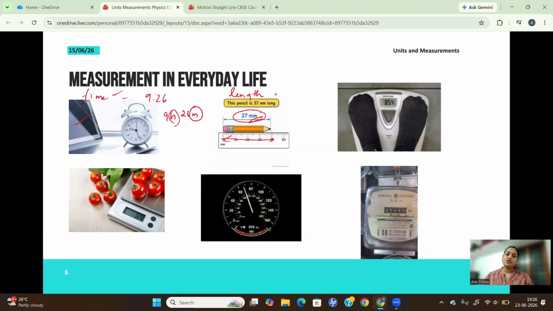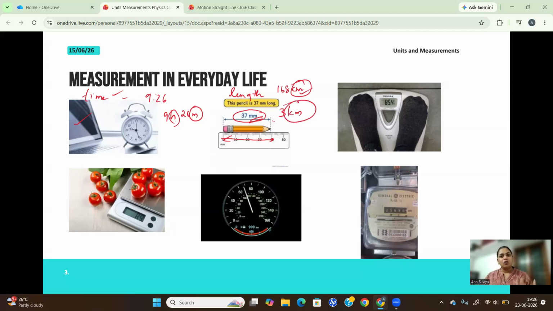Sometimes if you're asked about your height, you might say it is 168 centimeter. So again, another measurement of length, but in centimeters. Suppose you are asked how much is the distance from your home to your school? You might say around 3 kilometers. Again, it's a measurement of length, but in kilometers.